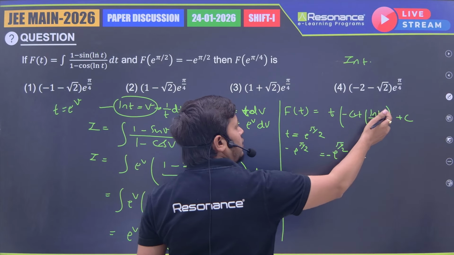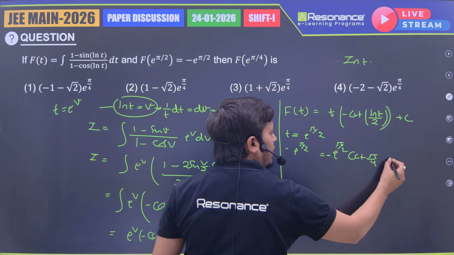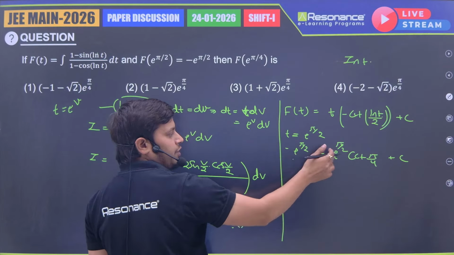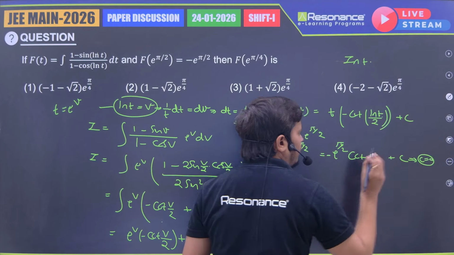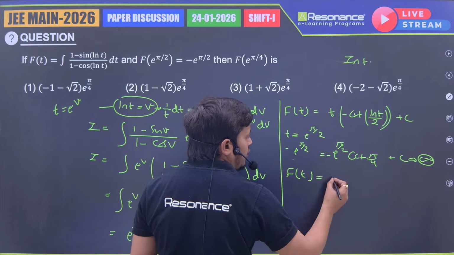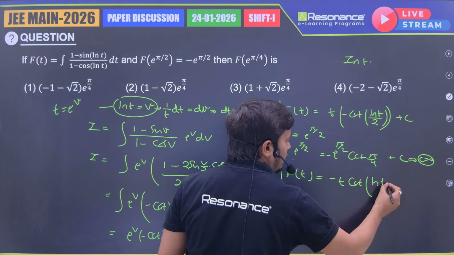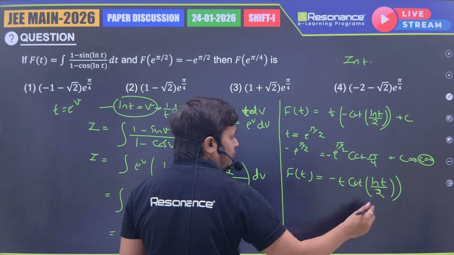So ln e power pi/2 is pi/2. Pi/2 by 2 is pi/4, and plus c. cot pi/4 is 1. Now both become the same, cancel, and we got the value of c equal to 0. Okay. So our function is f(t) equal to minus t cot (ln t by 2).